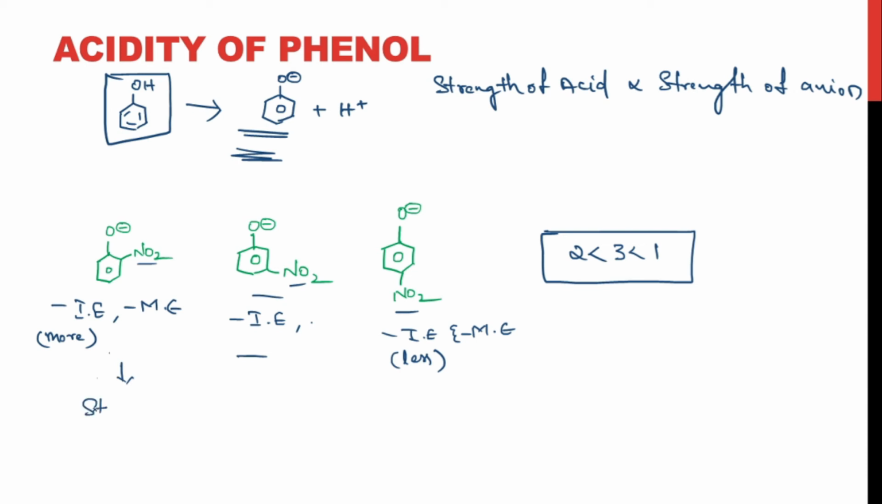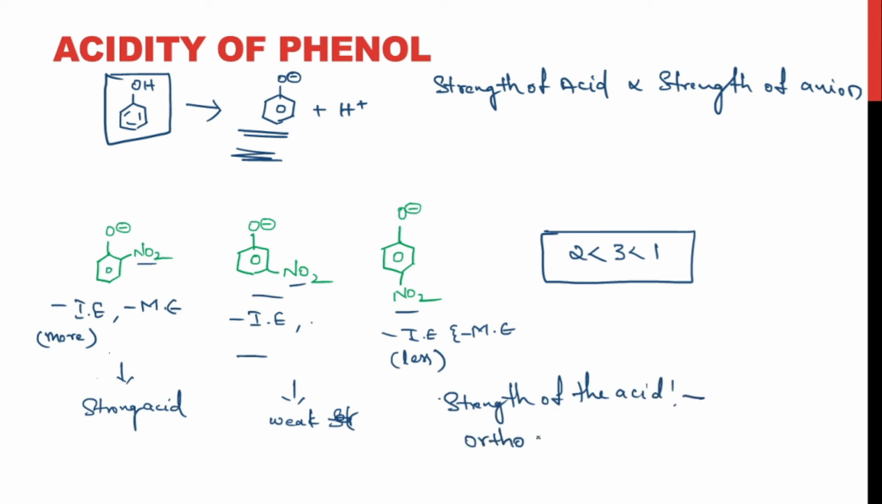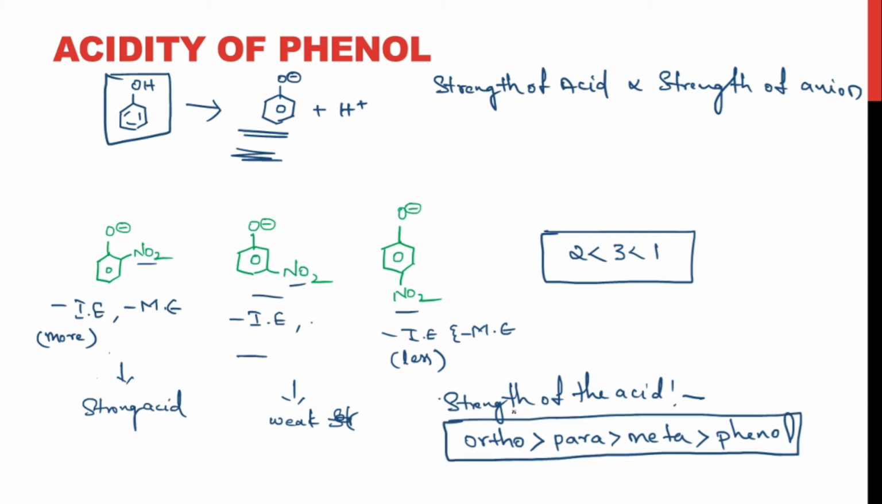This would be a strong acid, right? And this is a weak one compared to the first structure, right? So the presence of an electron withdrawing group on the ortho position is increasing the strength of the acid, right? So the strength of acid follows this order. When the electron withdrawing group is at the ortho position, that would be highly stable compared to the para position, and then comes the meta position, and then the phenol. Phenol does not have any minus I effect and minus M effect. So the strength of that acid would be very less. This is the order for the strength of phenols, right?